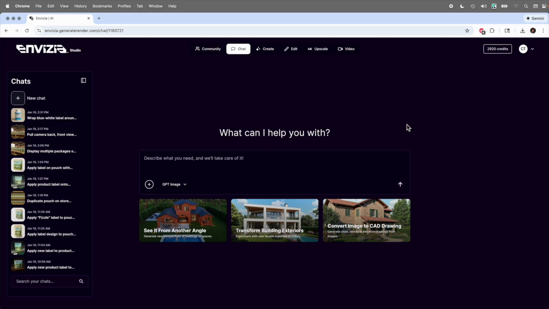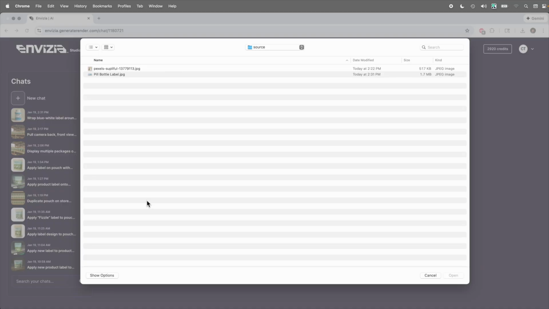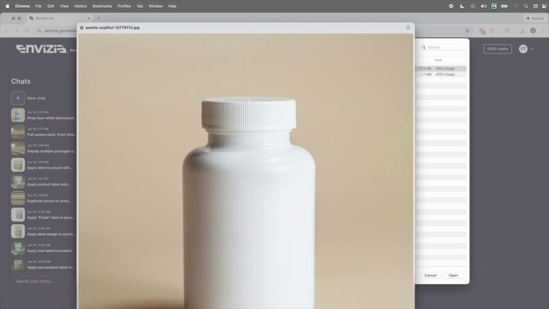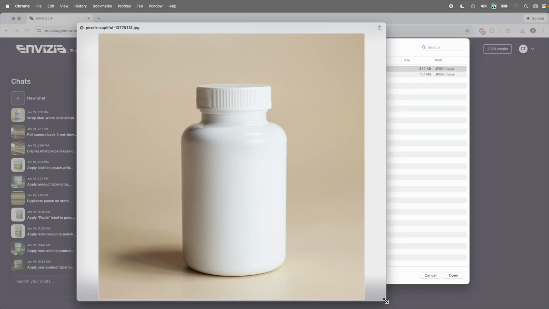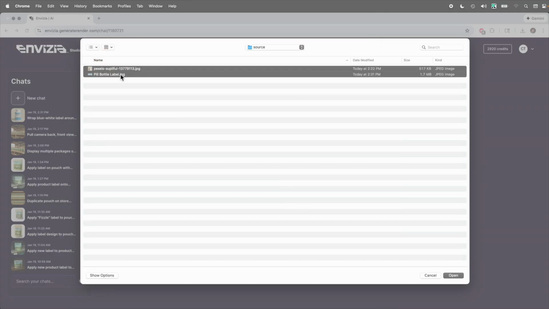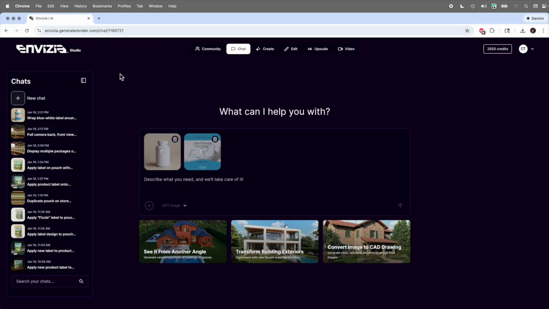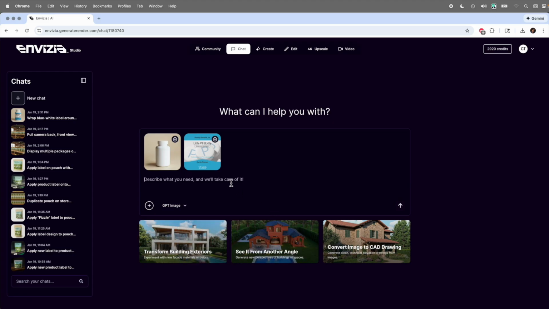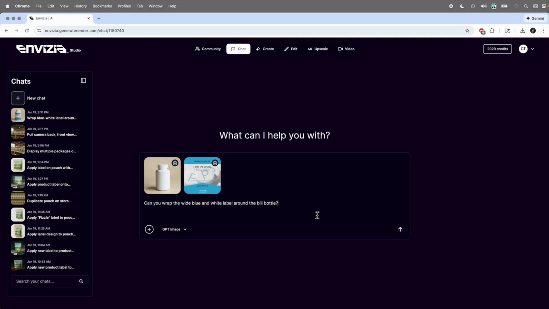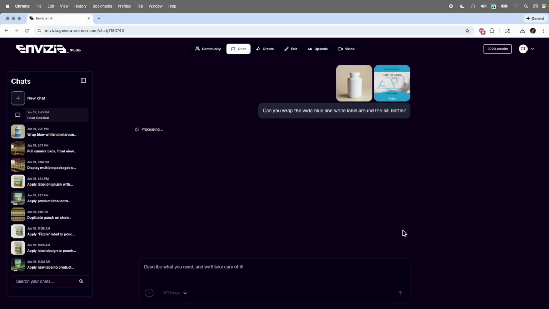Let's look at one more quick example of how this can be useful. Let's come back over to chat and upload two more images. In this particular case, I've got just a pill bottle image, and let's say that we have a label that we want to test on here. Again, being able to use Envizia for visualizing this is quick and easy. You can upload both at the same time, which is nice. And then we just give it a description. Can you wrap the wide blue and white label around the pill bottle? Very simple. We'll use GPT image for this, and then let's see what it gives us.